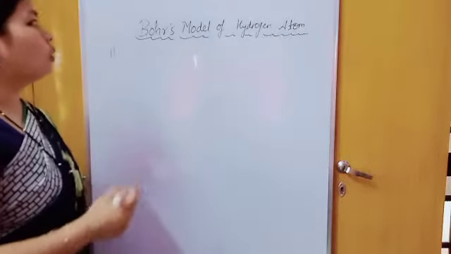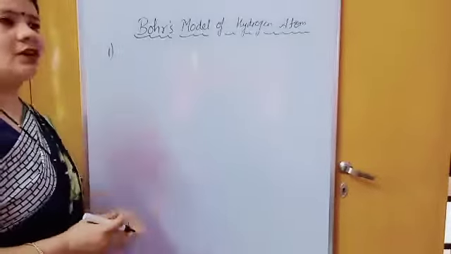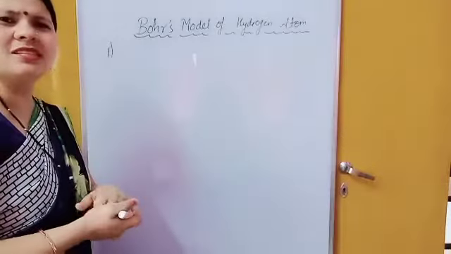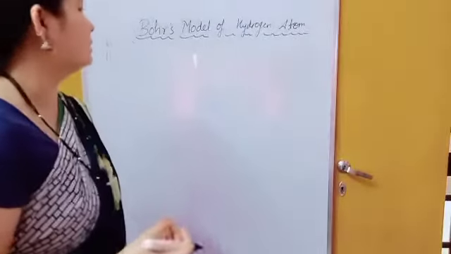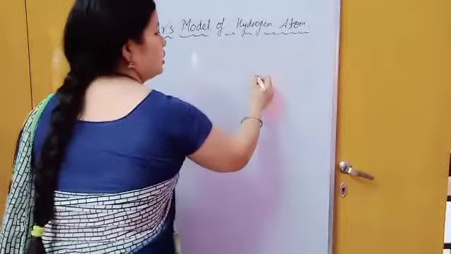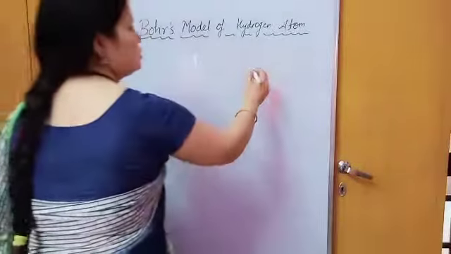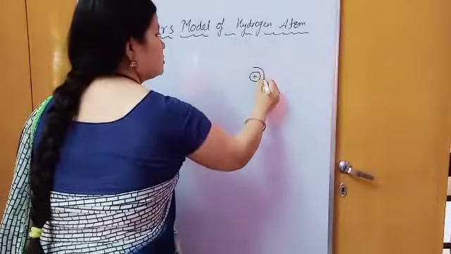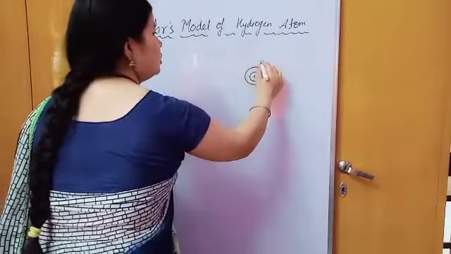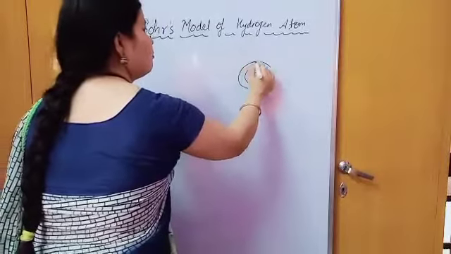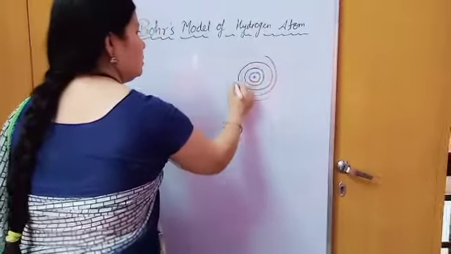Now according to the Bohr model, he also said a similar thing as Rutherford, with a slight change in the beginning. According to the Bohr model, this is the nucleus, and electrons revolve around the nucleus in a fixed circular path.